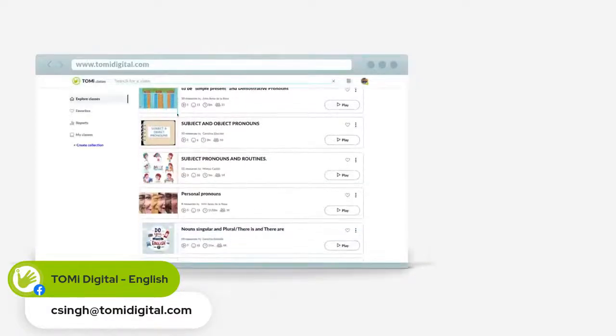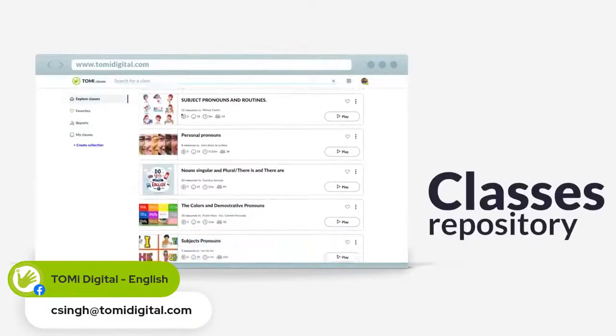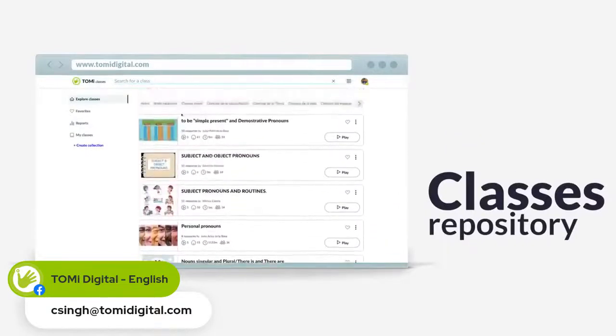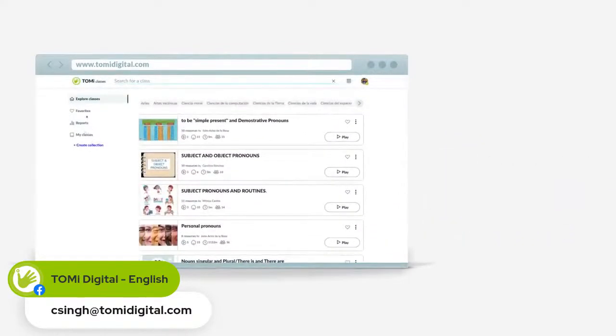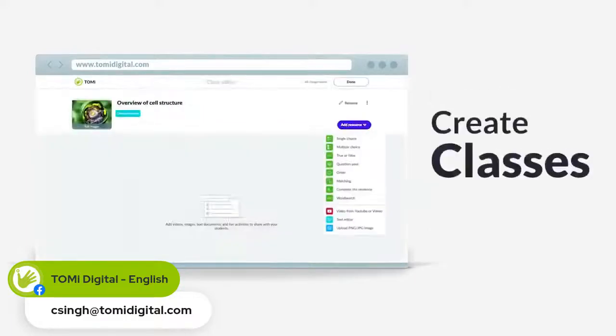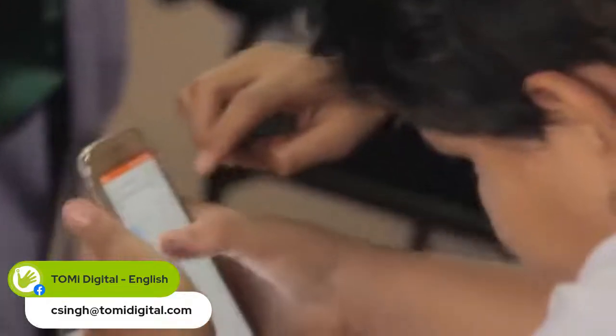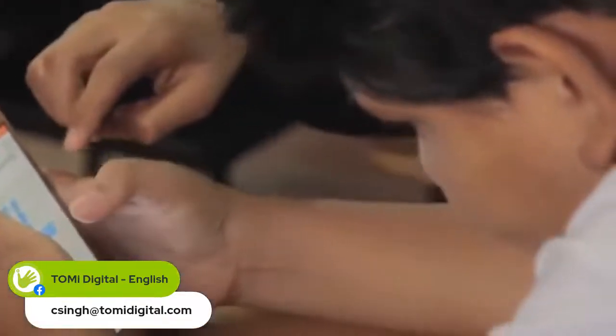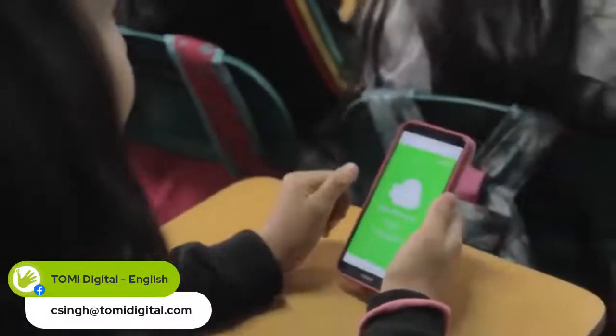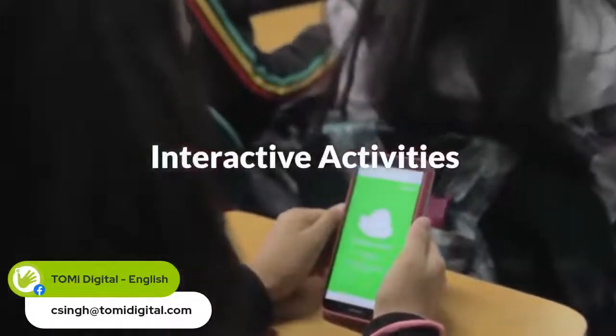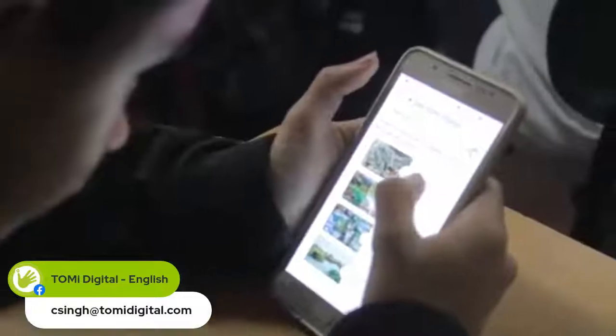Use the TOMiDigital Classes repository to find activities created by thousands of teachers around the world, or use the editor to prepare your own. You can add images, texts, and organize interactive activities in the form of competitions amongst your students.